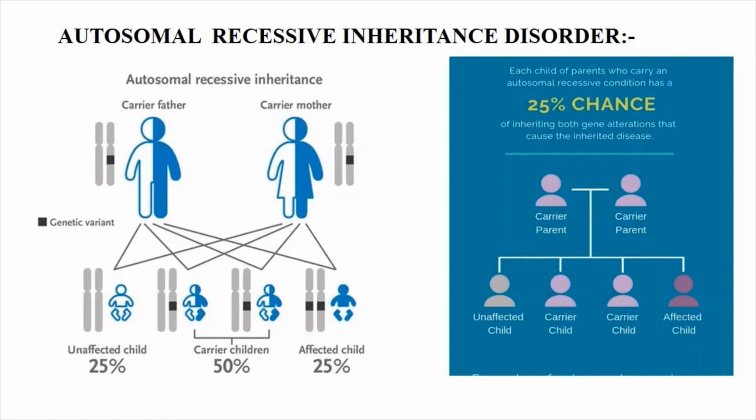So here on the right side this condition is mentioned: both parents are carriers, meaning they contain one copy of the mutated gene, and then the percentage of their children who become affected is 25%, 25% become unaffected and 50% become carriers. So this is the pattern of inheritance. Now we are going to see the different problems and conditions regarding it.